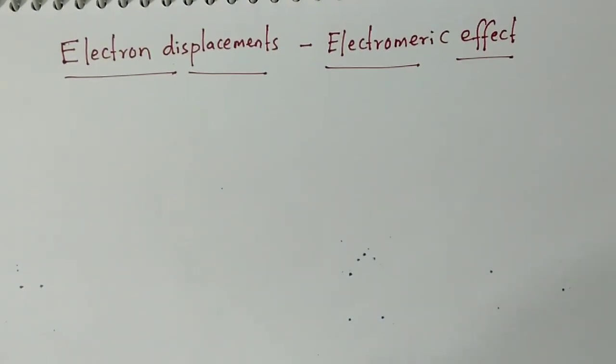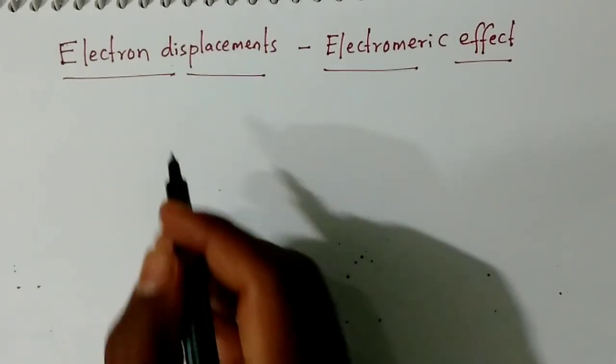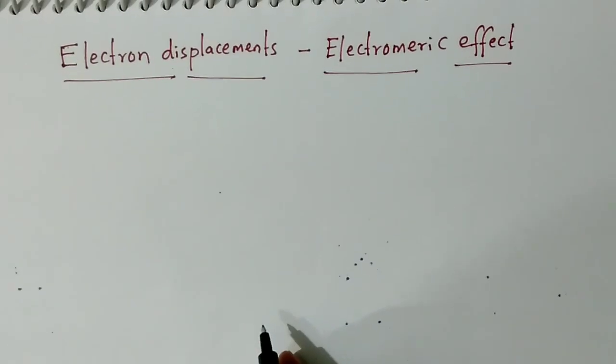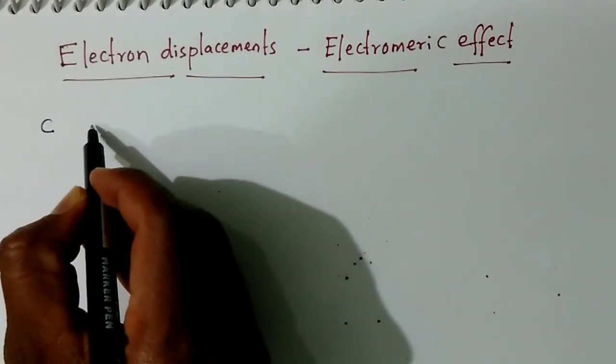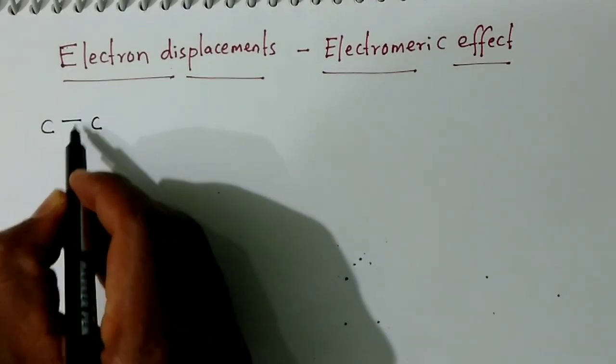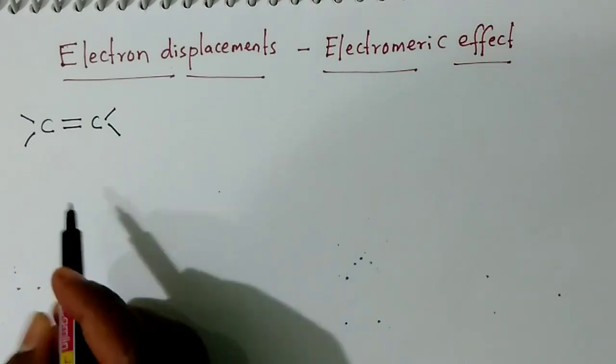What is electromeric effect? To know the electromeric effect easily, we must have an idea about the sigma bond and pi bond. Assume that between two carbons there is a double bond.